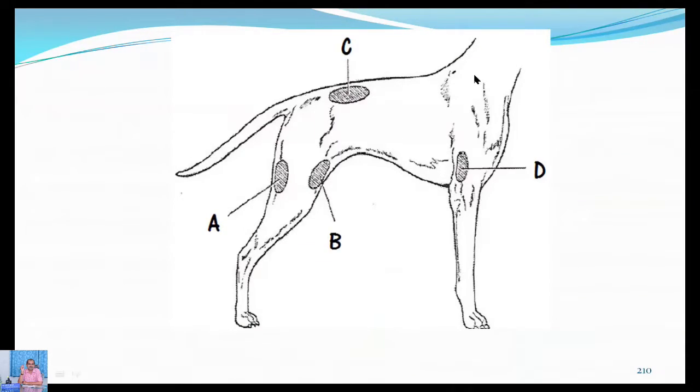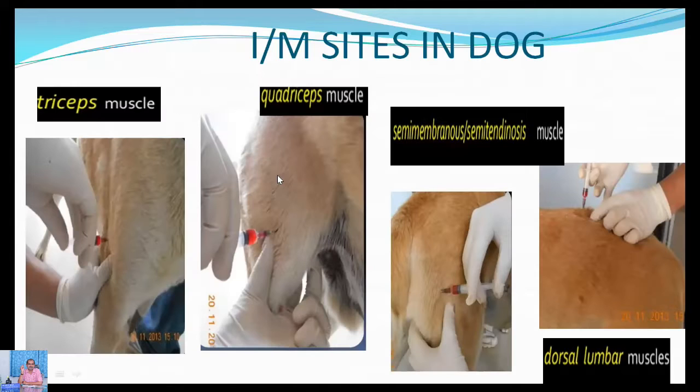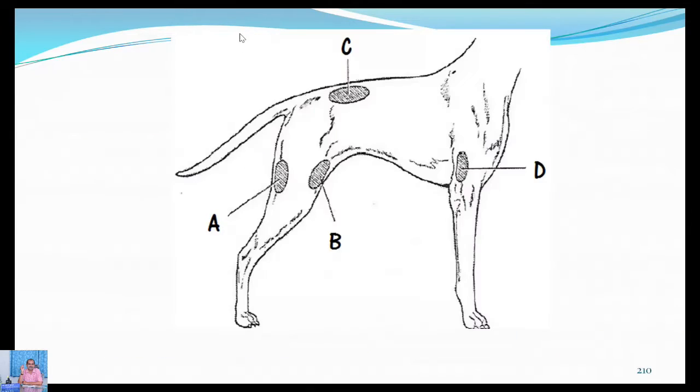And of course, this is the dorsal injection, and here also the semi-tendinous muscle, triceps muscles, and sometimes the neck muscles also are used for injections in dogs, but it's more rare. On this backside, especially the triceps and quadriceps muscles are very, very common.